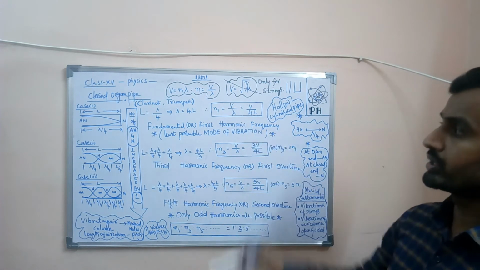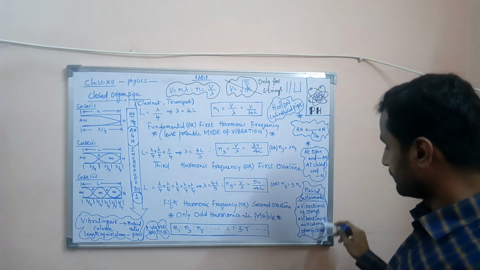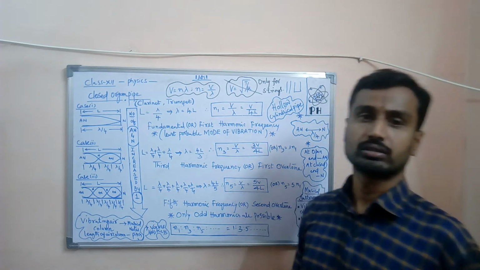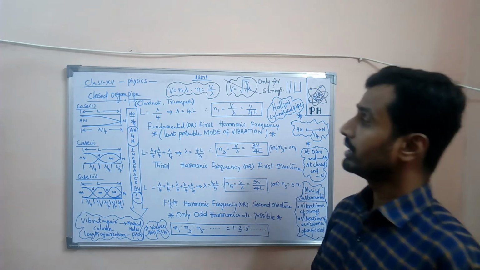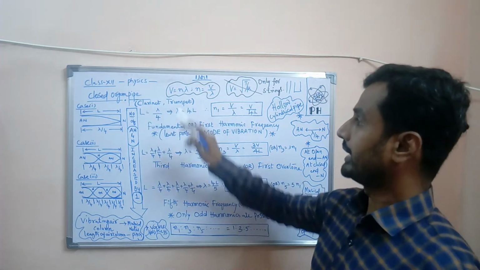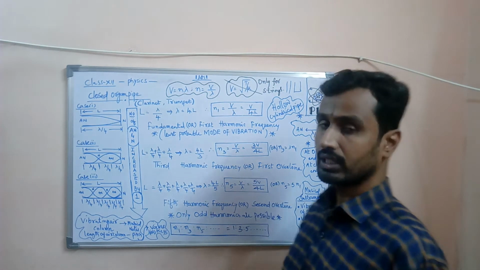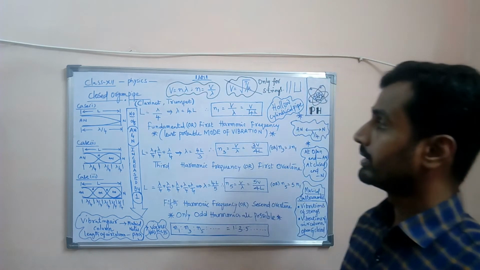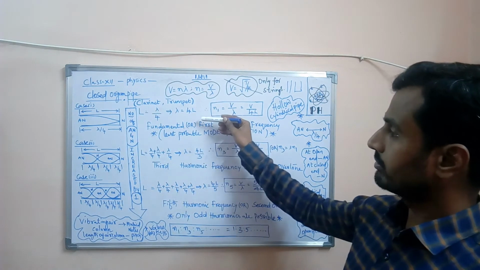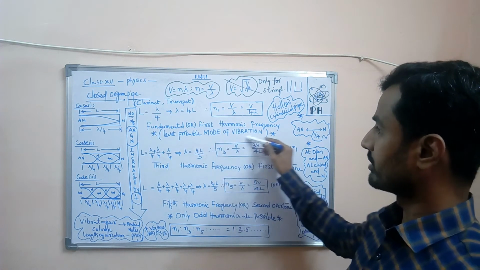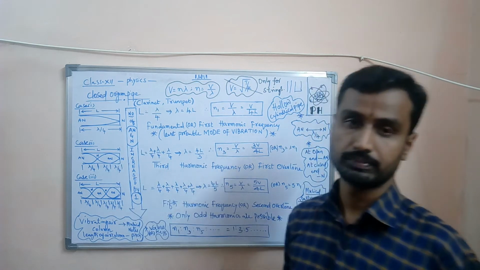In the case of closed and open organ pipes, the air column vibrates to form a stationary wave. Clarinet and trumpet are examples of closed organ pipes. In the case of closed organ pipes, we will derive the modes of vibrations: fundamental mode, second mode and third mode.